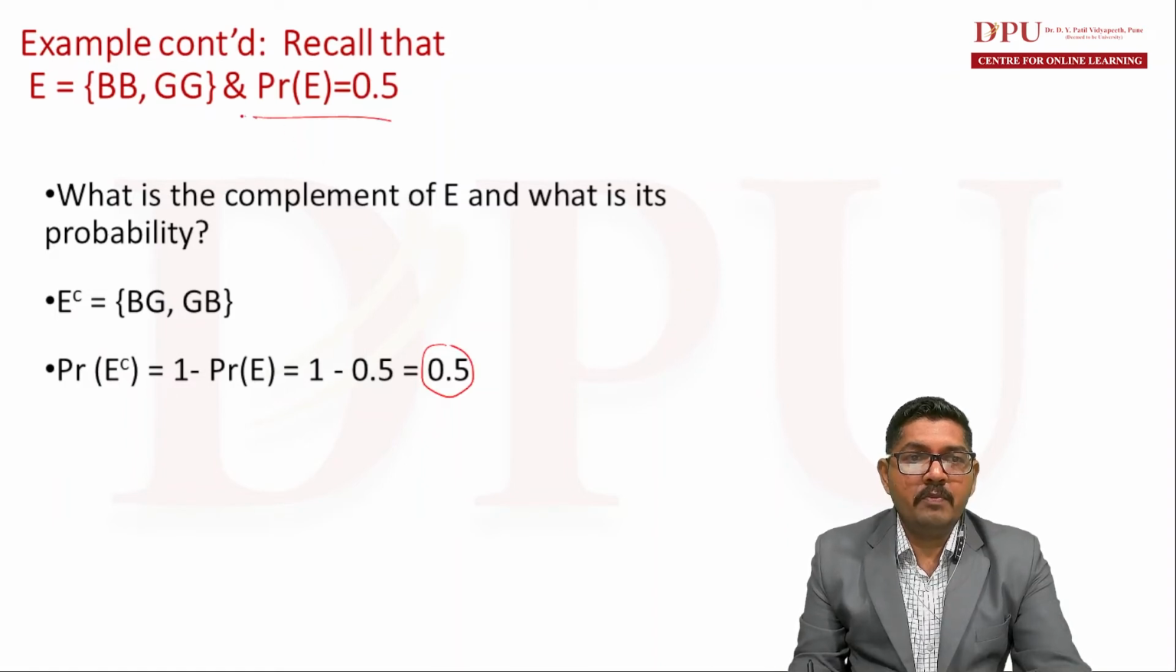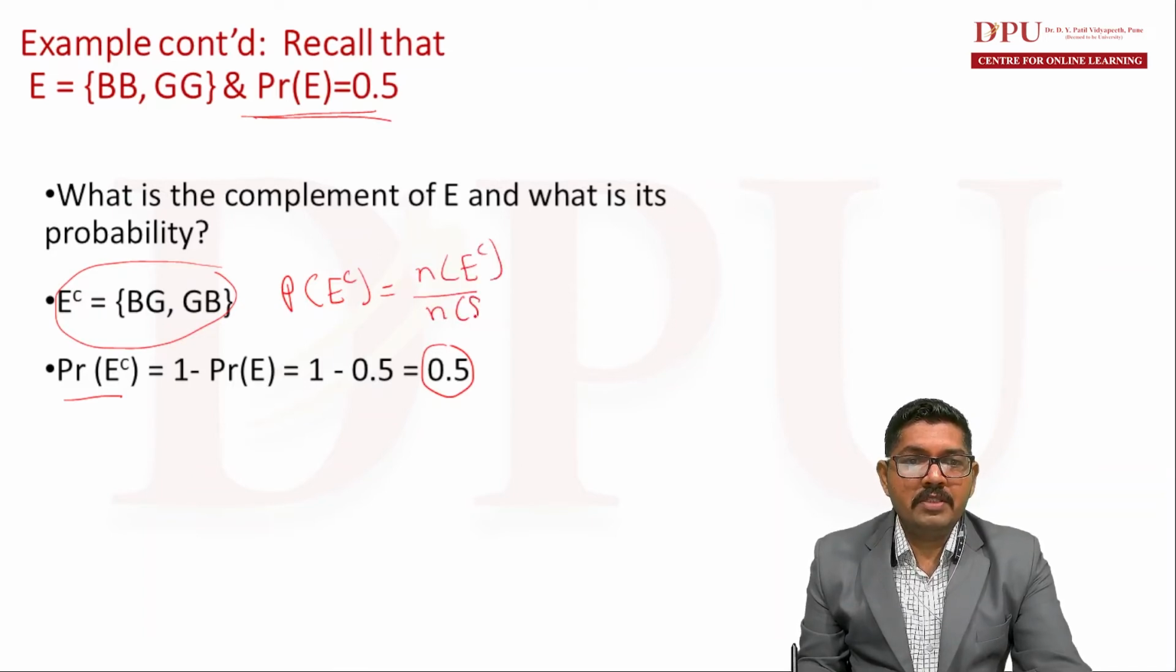We calculated the probability of E on the previous slide, and therefore now we can directly calculate the probability of E complement by applying the theorem which we have studied. Or we can directly calculate it this way. Probability of E complement is equal to the number of elements in E complement divided by the number of elements in the sample space. There are 2 elements in E complement, and the sample space consists of 4 elements BB, GG, BG and GB. So 2 divided by 4 is equal to 0.5. You can find it this way or by using the theorem as well.